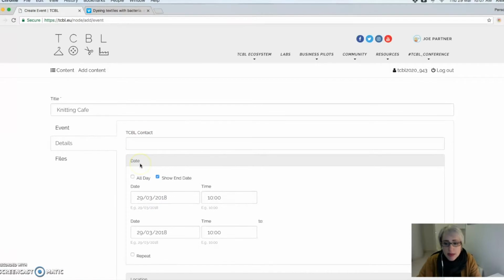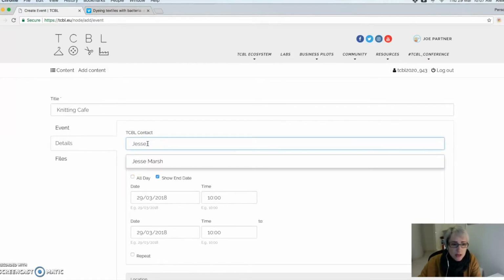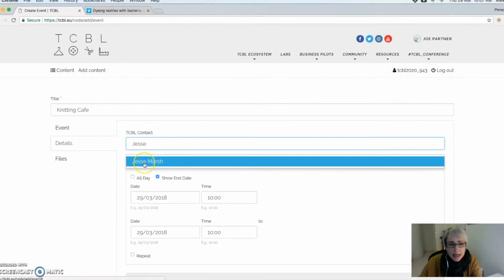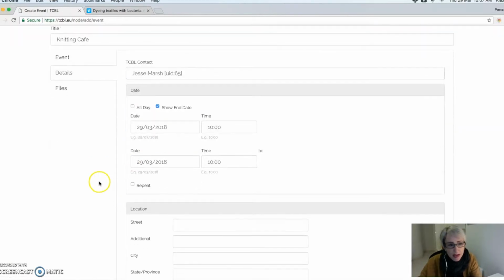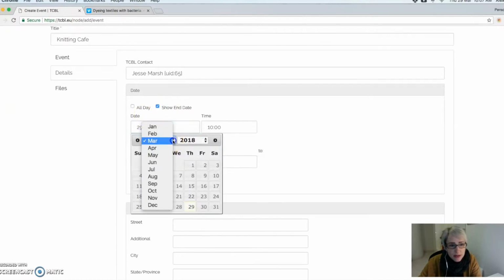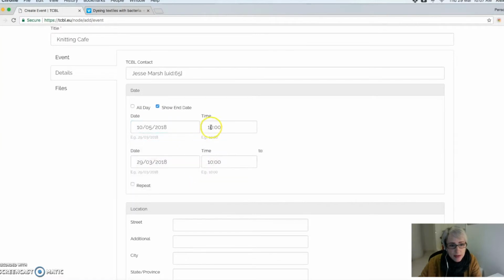If there's a TCBL contact for your event, so a person whose name is going to show up at the top and who people can get a hold of. So let's choose Jessie for that. If you start typing someone's name and they are listed as possible partner contacts, it should show up there. And I'm going to choose a date for this event in May on the 10th at 19